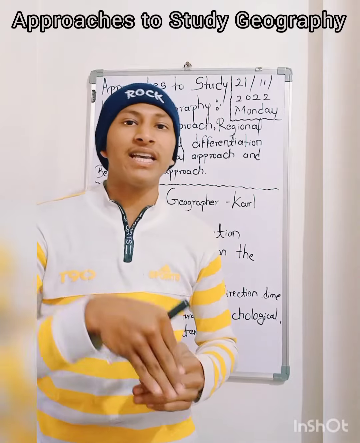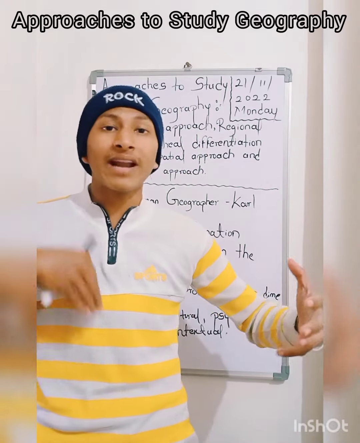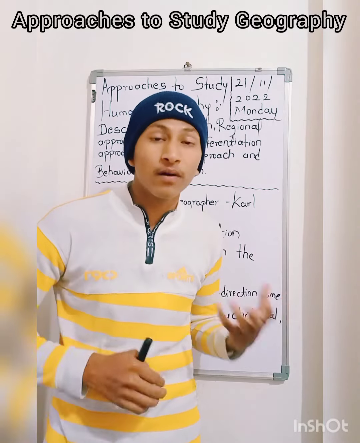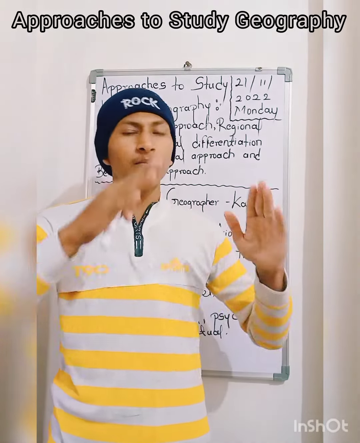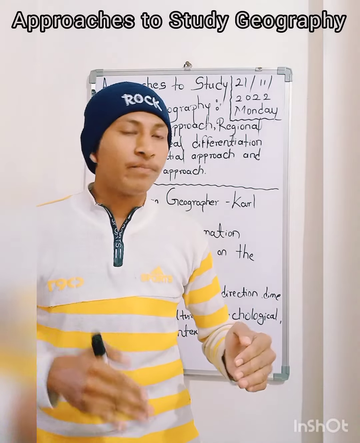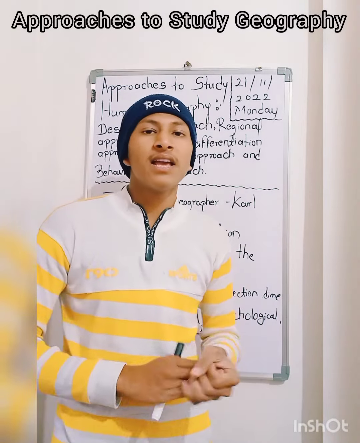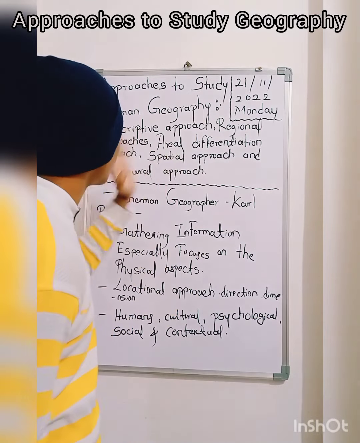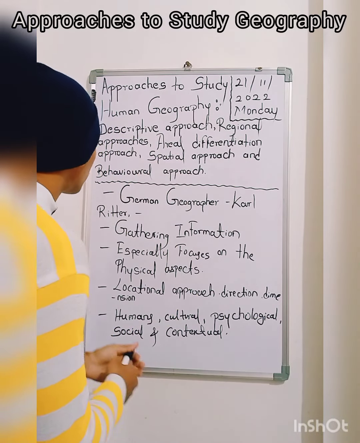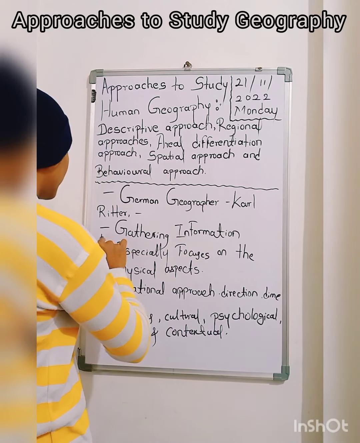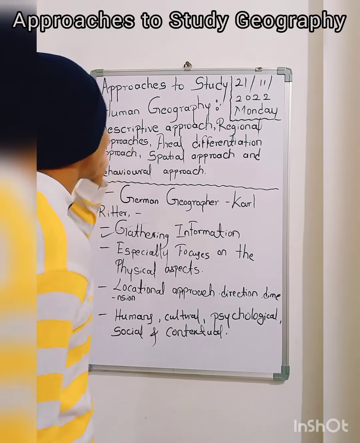If you do investigation, if you do descriptive writing, then you will remember, and that gathered information will give you a diverse range of information regarding geography. So that is why that approach is the best one. That we call the descriptive approach. So the first one, the gathering of information, is the hint of the descriptive approach.